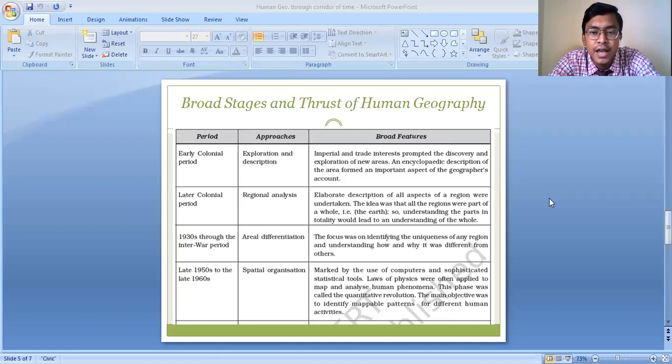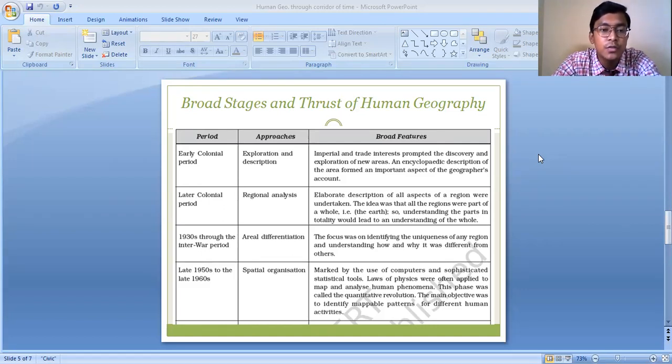The idea was that all the regions were part of a whole. The main idea was that all these regions were part of the earth actually. So understanding the parts in totality will help in understanding the whole, because different regions of the world are actually part of the earth only.